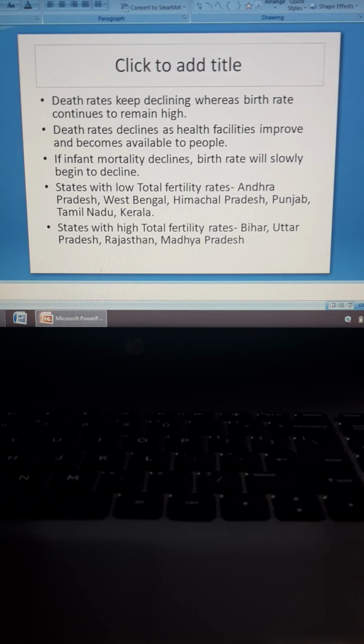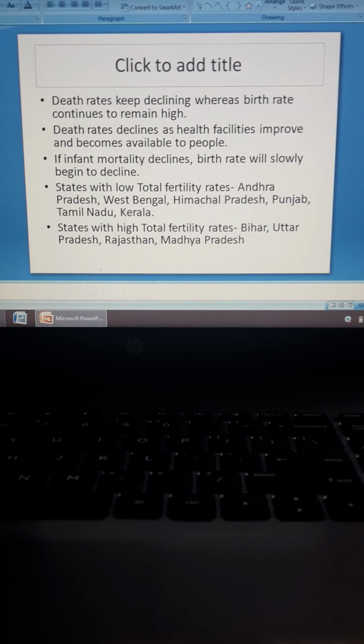So when newborn children stop dying right after birth, then birth rate will slowly begin to decline. Because if a woman gives birth to a child, and the child dies, then she may give birth to another child after a year or a few years. But if they already have a child who is alive and growing, then they will obviously not give birth to many children, maybe one or two.